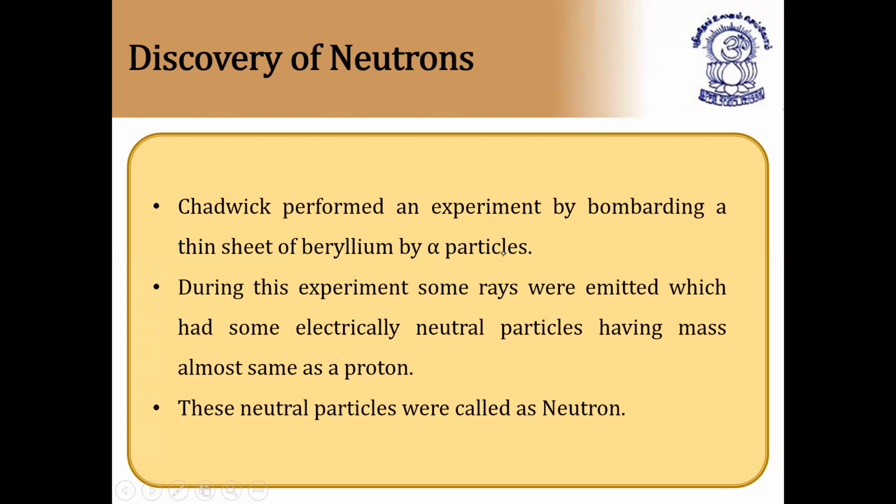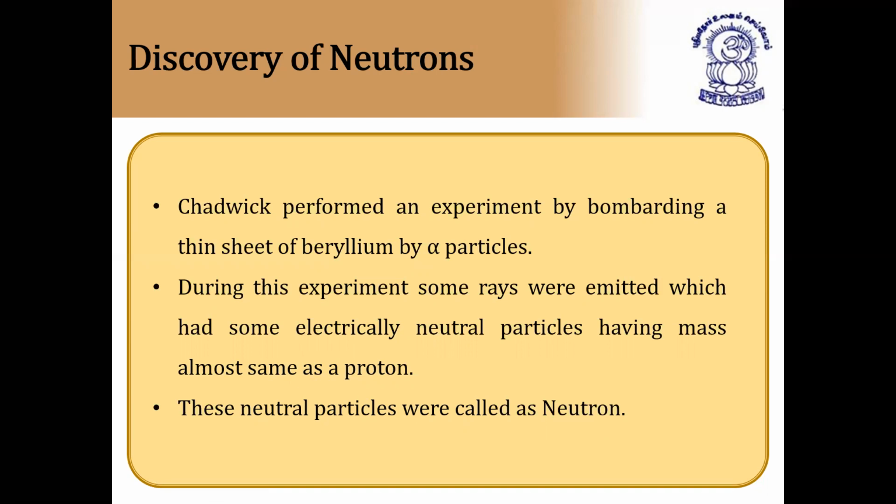During this experiment, some rays were emitted which had electrically neutral particles with mass almost the same as that of the proton, but slightly higher. And these neutral particles are called neutrons. Why are they called neutrons? Because they are not at all deflected by electric field as well as magnetic field. If they were deflected by an electric or magnetic field, they would have either positive or negative charge. But these particles, even though slightly heavier than the proton, do not show any deflection in an electric field or a magnetic field.